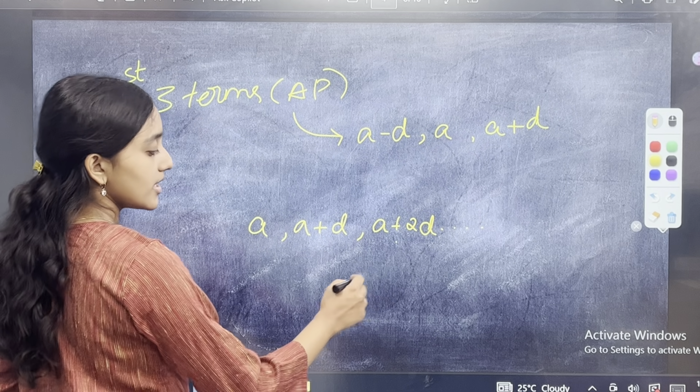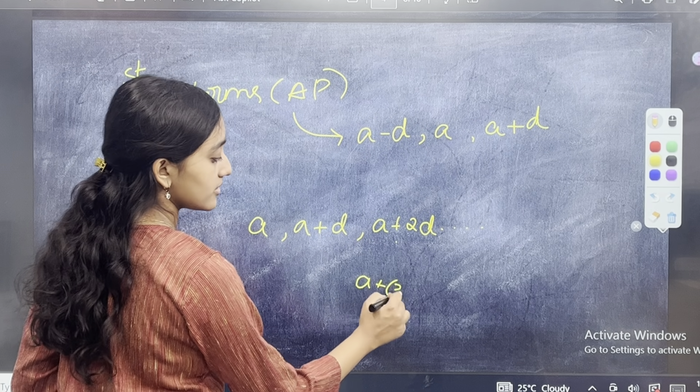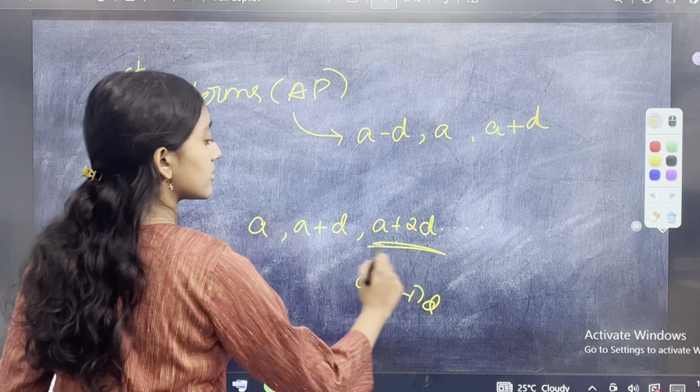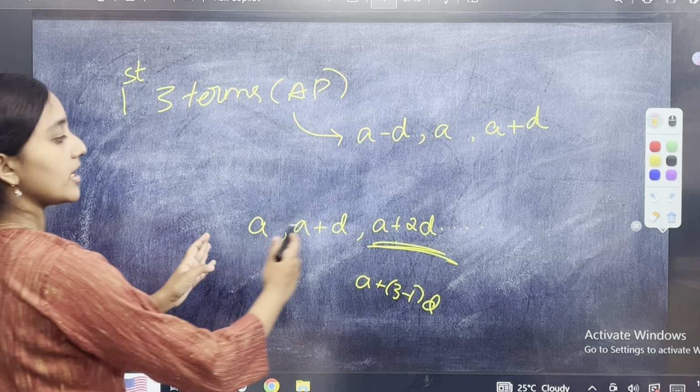This is the third term, A plus N minus 1 into D. That is the formula for Tn, and this is the third term, right? So this is how our AP generally goes.